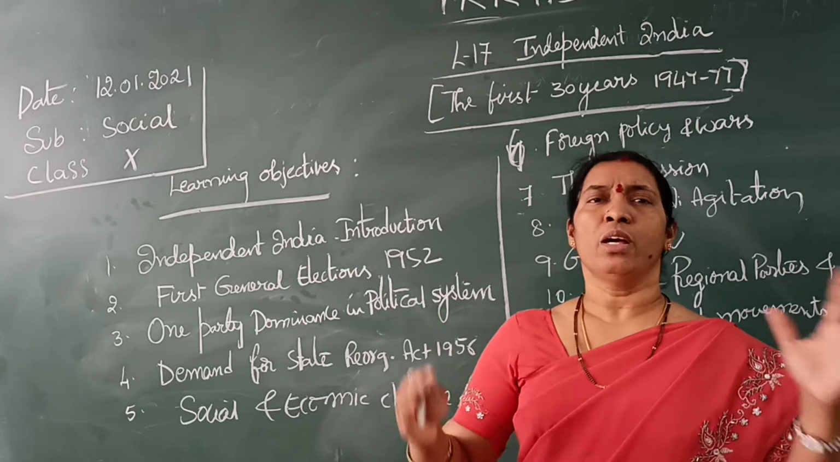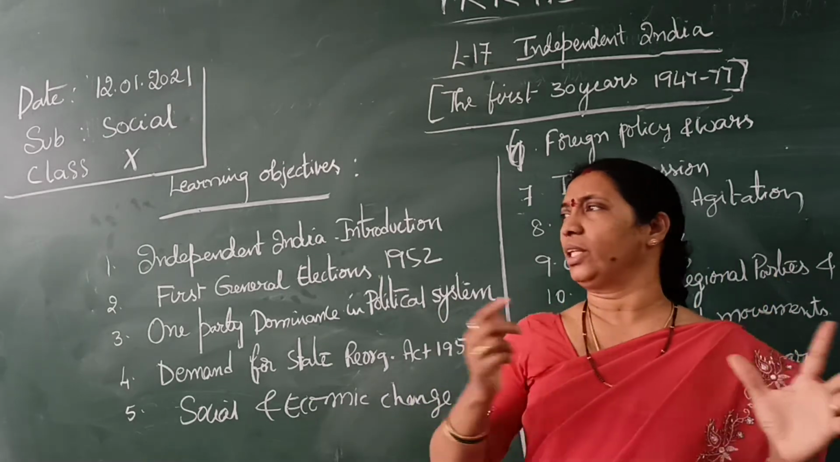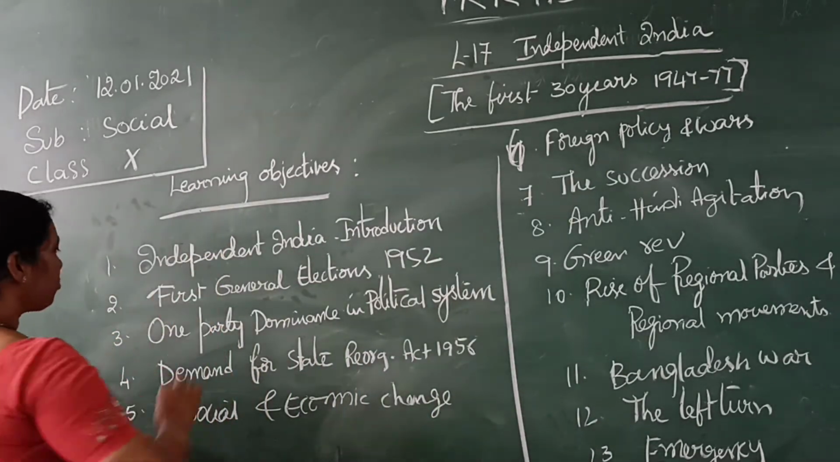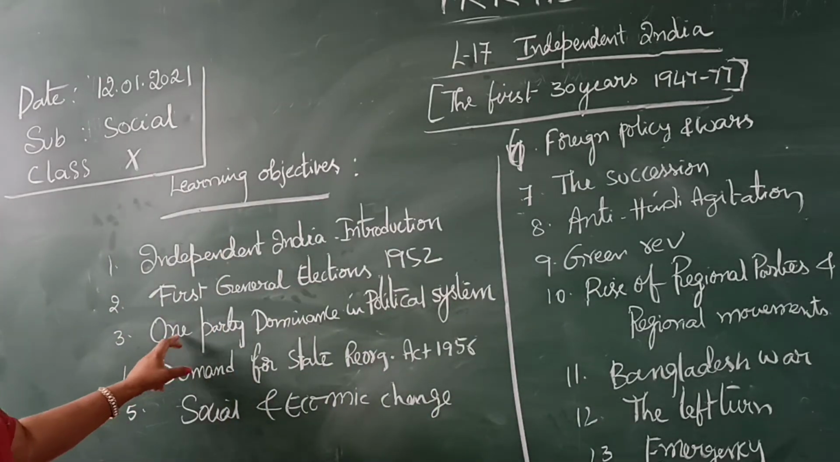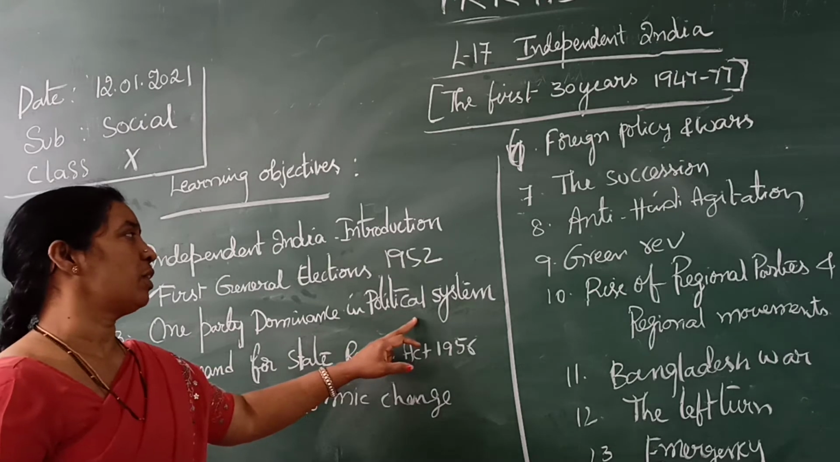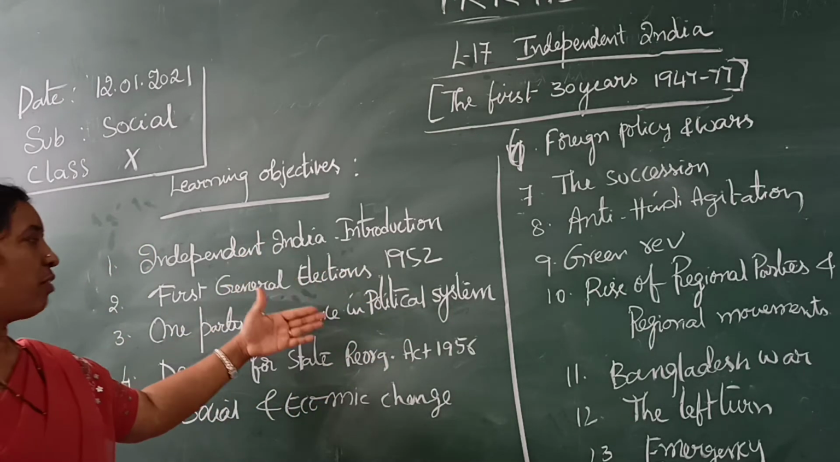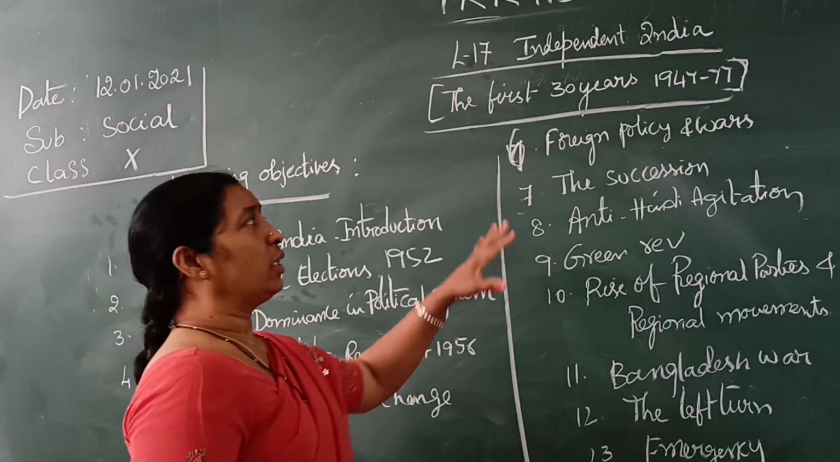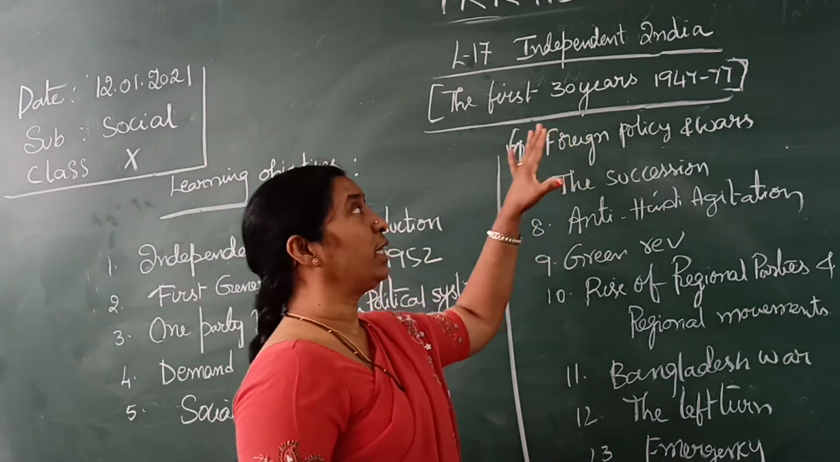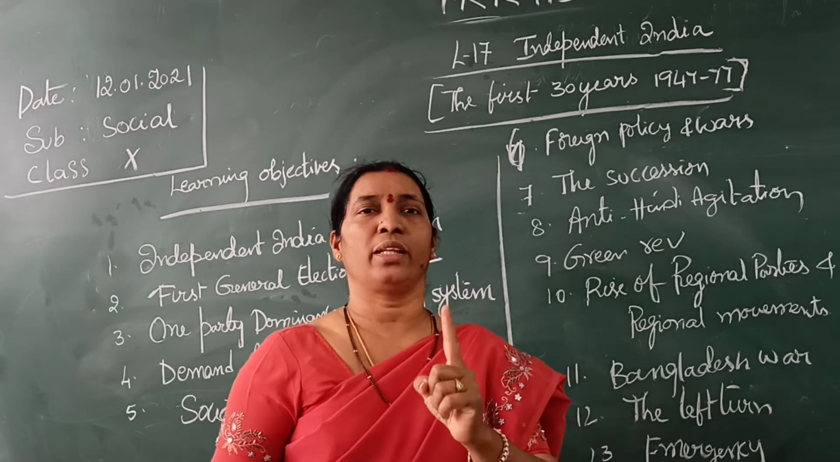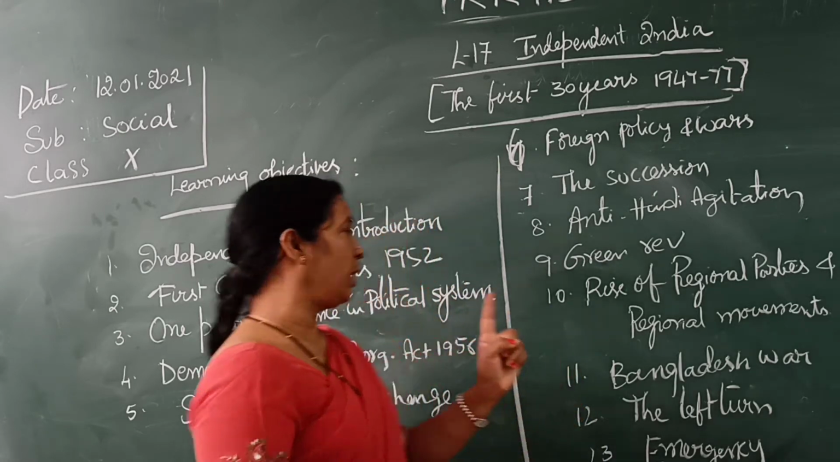Finally, the first general elections were done. Next is one party dominance in the political system. So after elections, what was the result? The result was party domination. Why are we saying 30 years? Because in those 30 years, the same single party, the Congress party, was dominating all the parties.